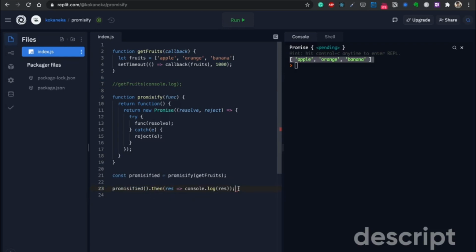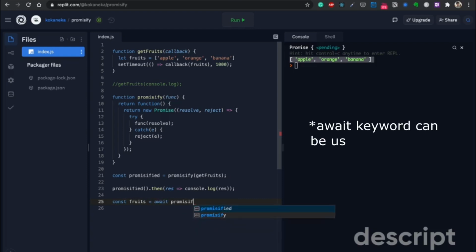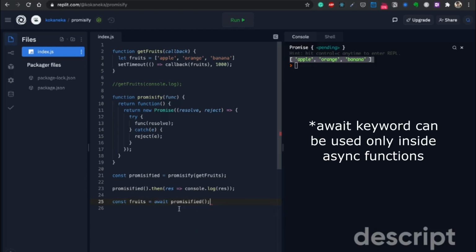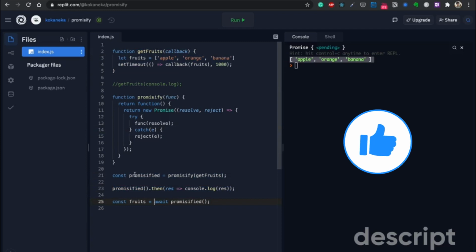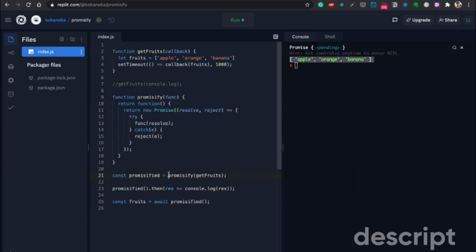We are able to call the function independently, get the result from it, and then work on top of the result. We can take this one step ahead and we can also do something like fruits is equal to and then call promisified. What this would do is call the promisified function, await on the promise, get the result and assign it to fruits. And this is how we have now converted a function based on callback into a function that works on the basis of promises by using this handy little promisify function.